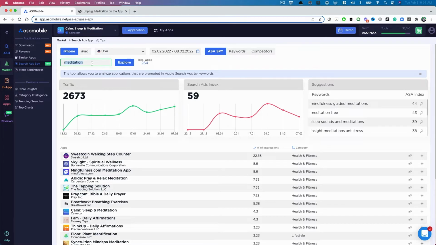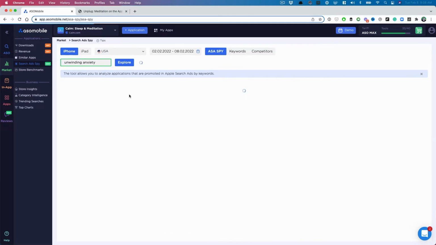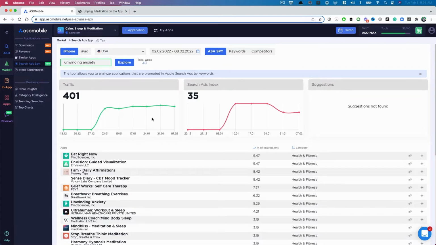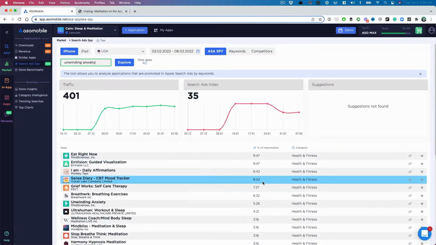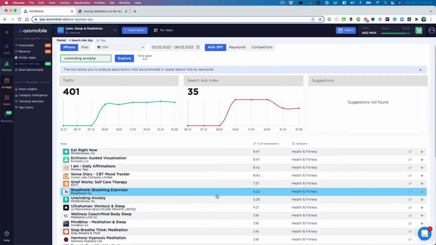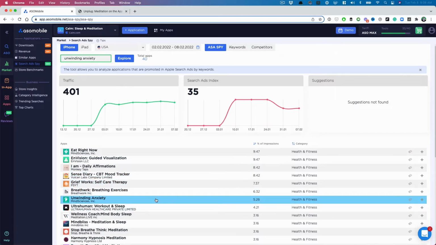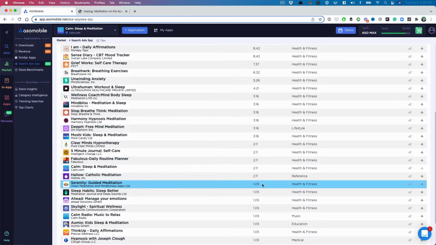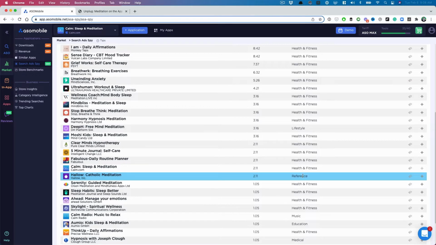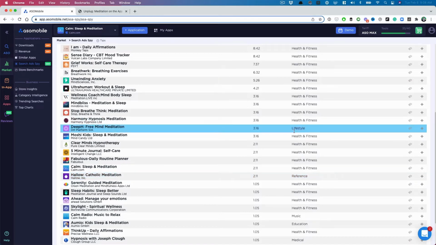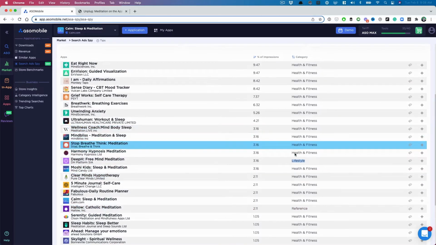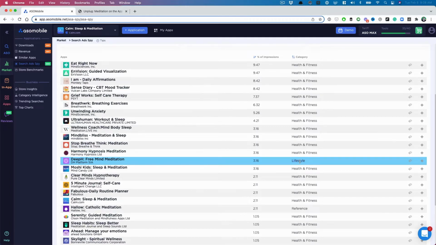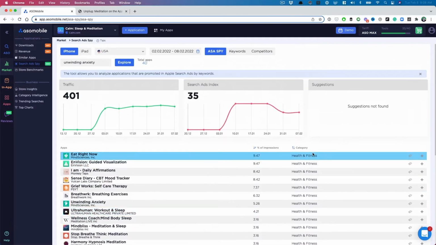Okay. All right. The last keyword that I want to check out is unwinding anxiety. Put that in here. Let's see who's bidding on this. Okay. Interesting. So unwinding anxiety is an app that's out there. Calm is bidding on this too. Cool. So if there is a category you might want to try, it seems like reference or lifestyle. If you have a meditation app, you might want to try out those different categories. All right. So you can get a sense of who's bidding on which term in this section.